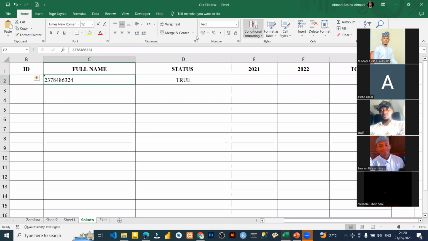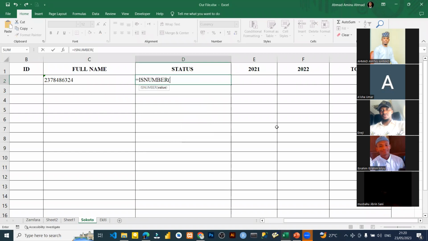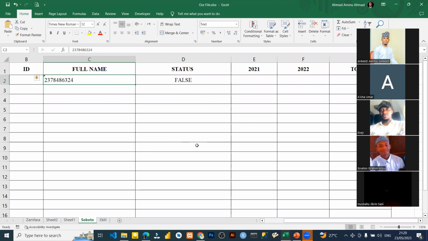So this is it. But if I said, for example, it's number, then I close bracket, I select this, I press enter, it will say false, because this particular cell is storing a text, not a number. So please, let me convert it. I'll just click here and convert it to number. You see, now it's a number. That way it says true, because we say it's number, then it says it's true.